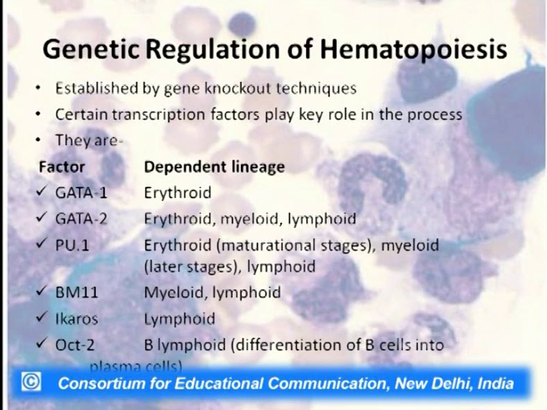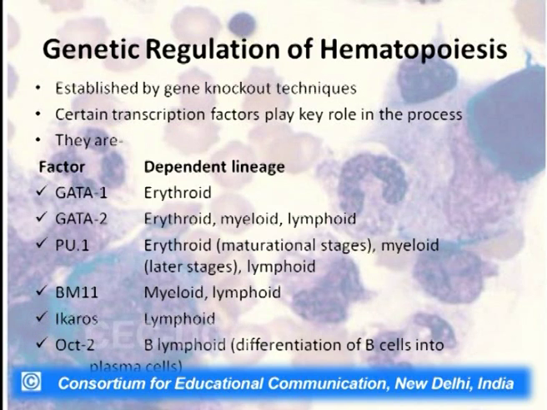Now, further, it has also been found that not only these growth factors, but the genes present in the cell are also regulating hematopoiesis. Most of this has been done by disruption studies, where the gene knockout technique has been used. A particular gene has been knocked out and seen what influence the knockout is having, which cell is not now produced. If a gene is knocked out and a particular cell is not produced, we can decipher that this gene is probably regulating the production of this particular blood cell.